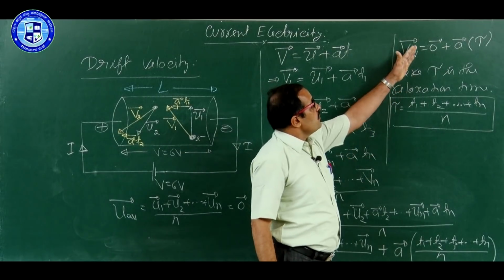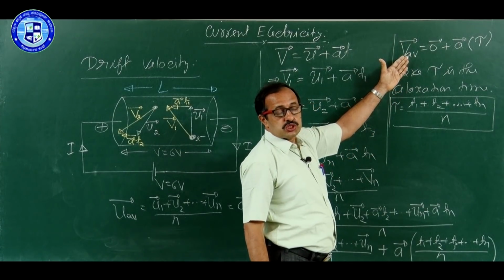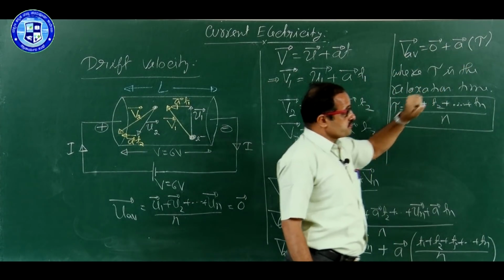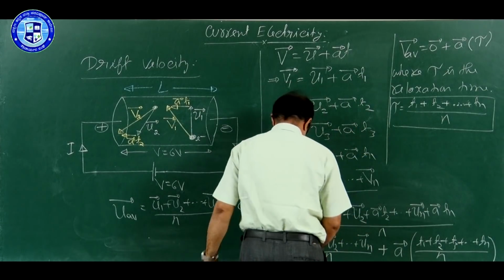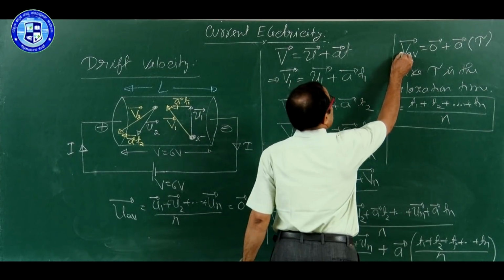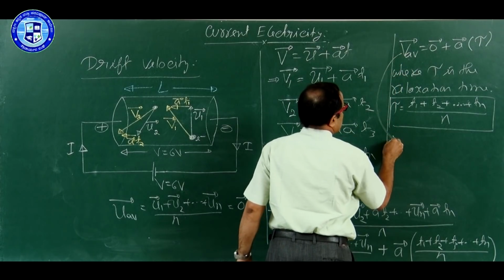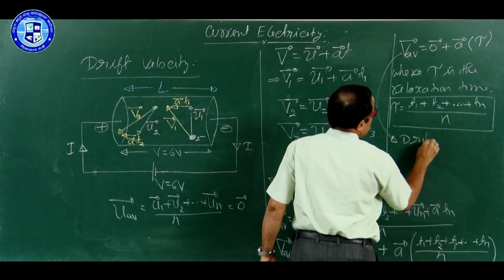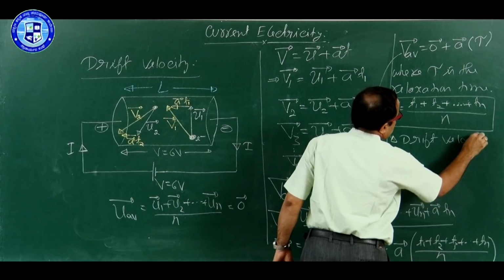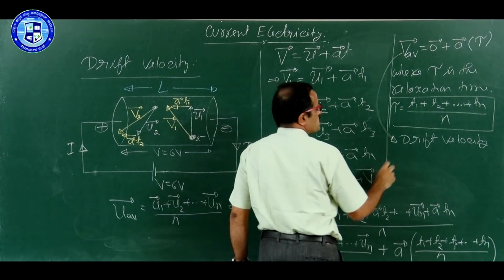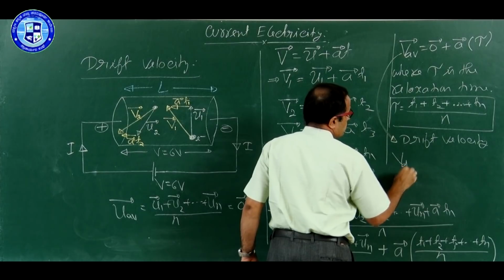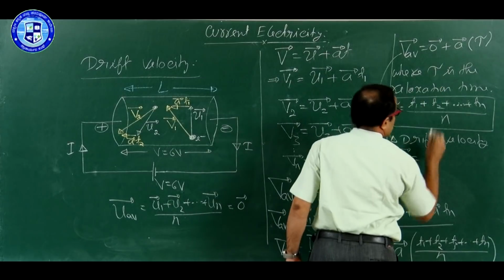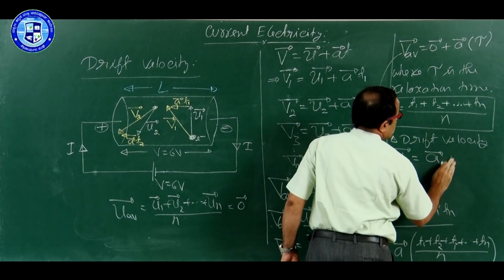So, average velocity of the free electrons due to electric field is equal to A into tau. This average velocity is now known as the drift velocity, and its symbol is Vd is equal to vector A into tau.